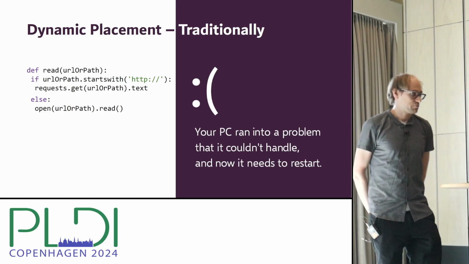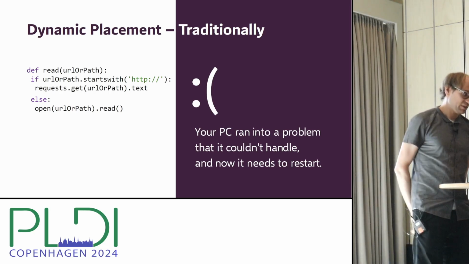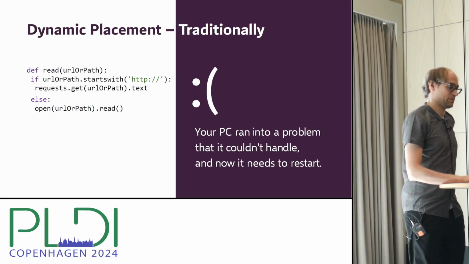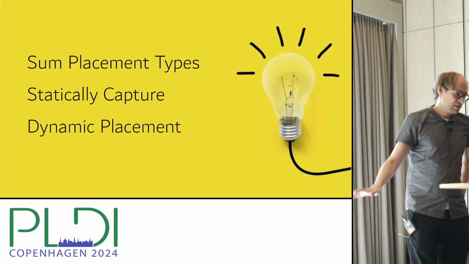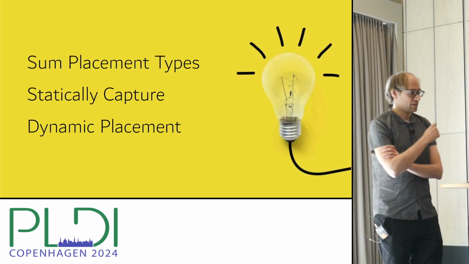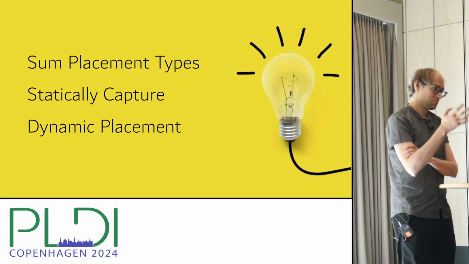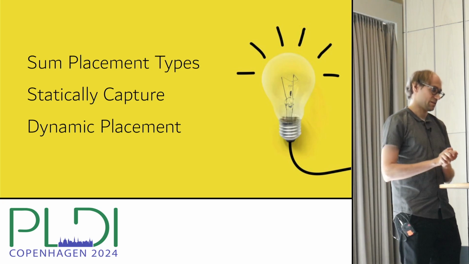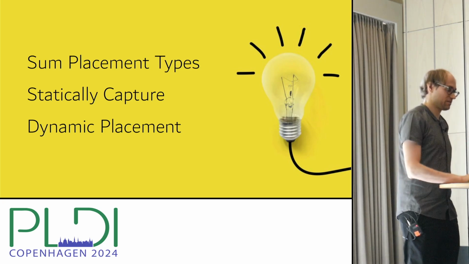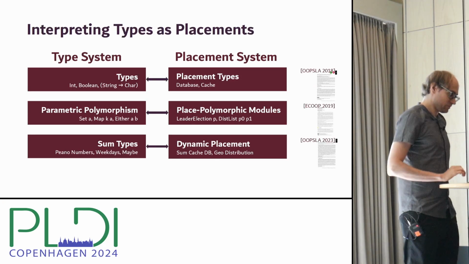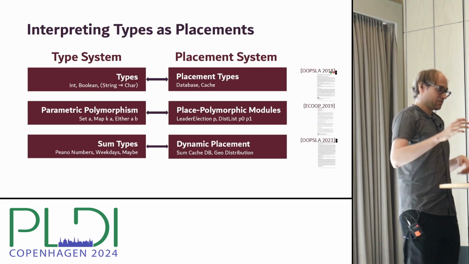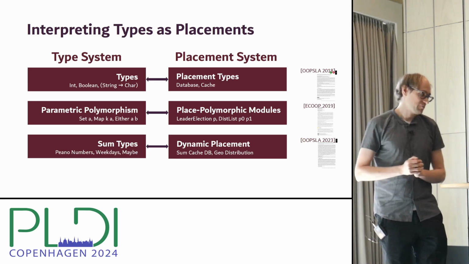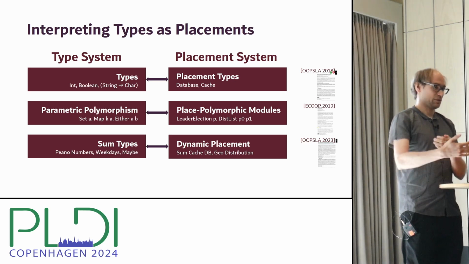And we found a lot of projects that do something like this. And obviously, this approach gives up on static guarantees completely. So all issues will manifest as runtime errors and maybe program crashes. So our key insight in this work was that some types, as we know them from type systems, capture this kind of dynamic choice. So some types capture dynamic placement. So this was the next correspondence we could draw from type systems and reinterpret in the placement context.